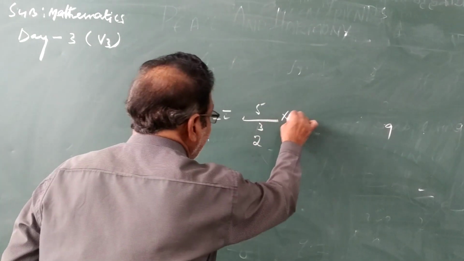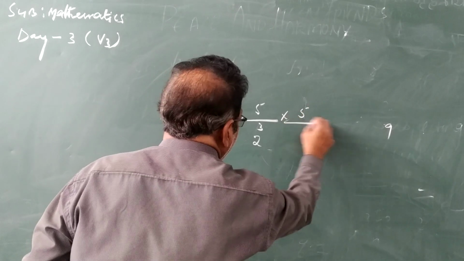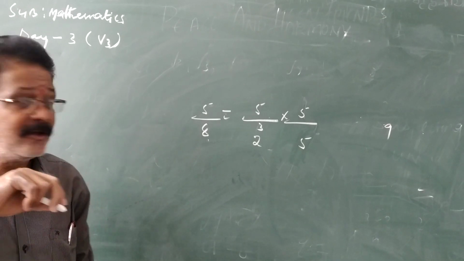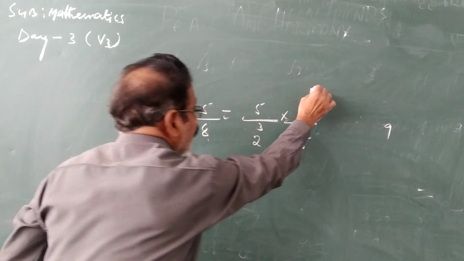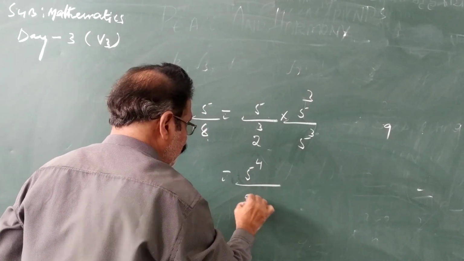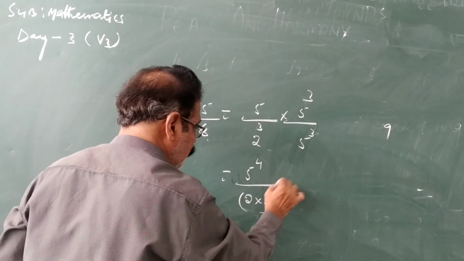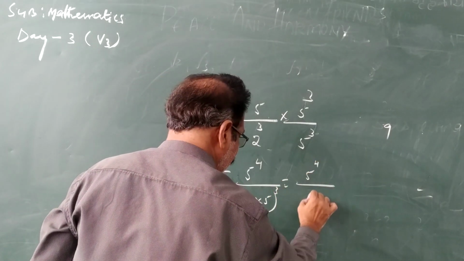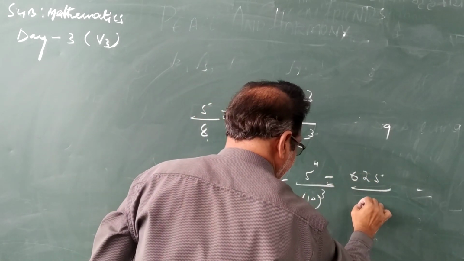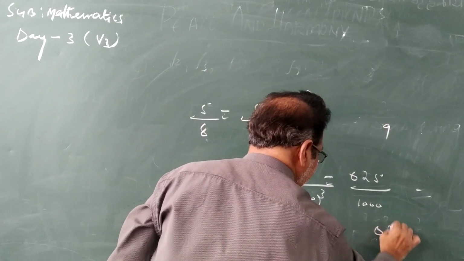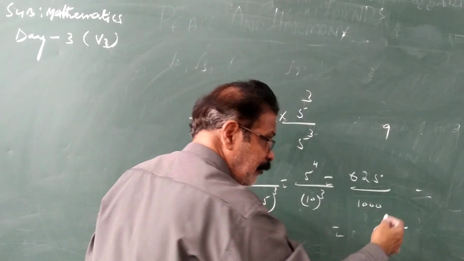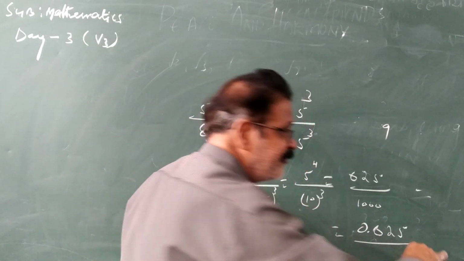So we have to multiply both numerator and denominator with 5. The power of 2 is 3, so we multiply by 5 cube by 5 cube. 5 into 5 cube is 5 to the power of 4, and the denominator is 2 into 5 whole cube, which is 10 cube. 5 to the power of 4 means 625, and 10 cube is 1000. Now we can write it in decimal form. In the denominator there are 3 zeros, so you place the decimal 3 places from right to left: 0.625.